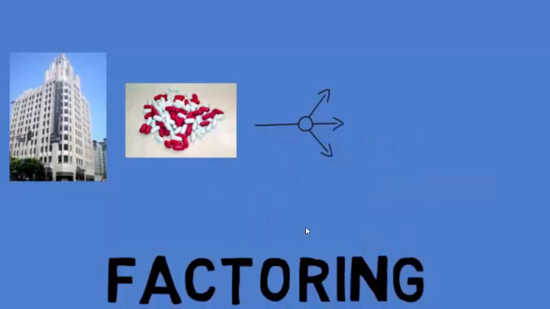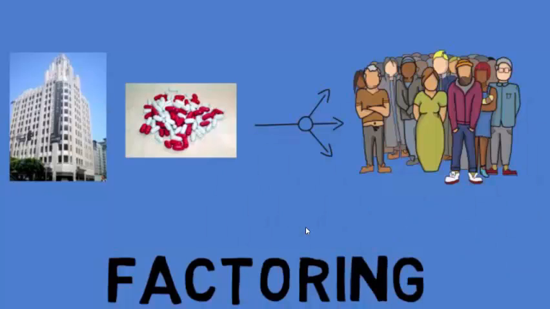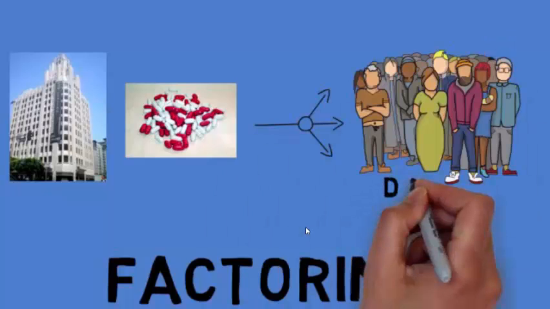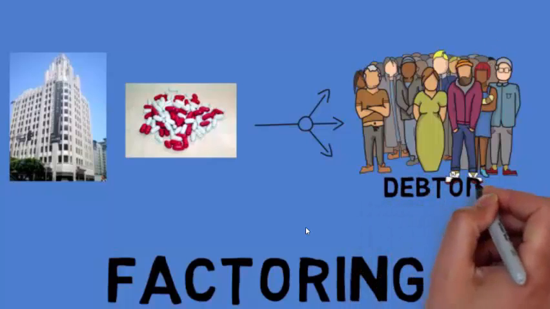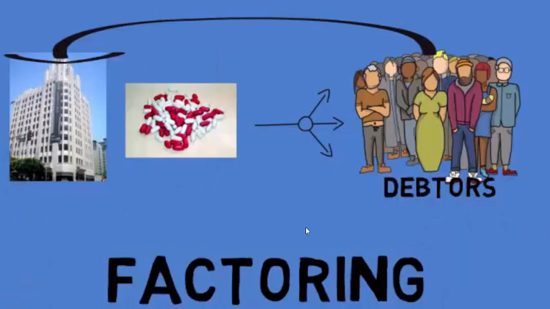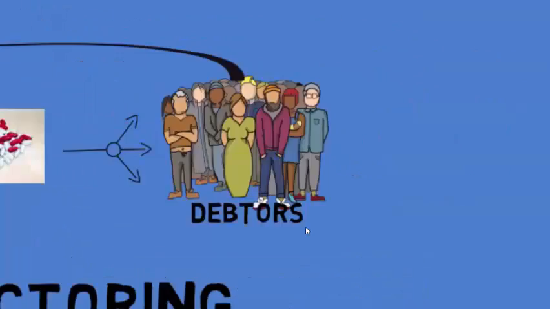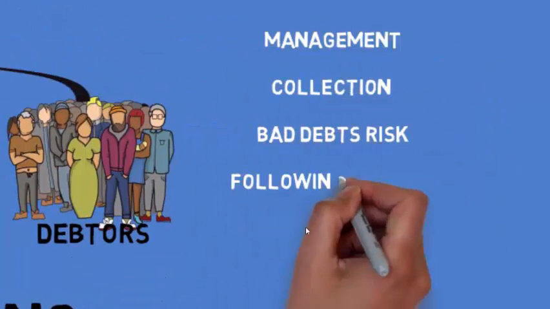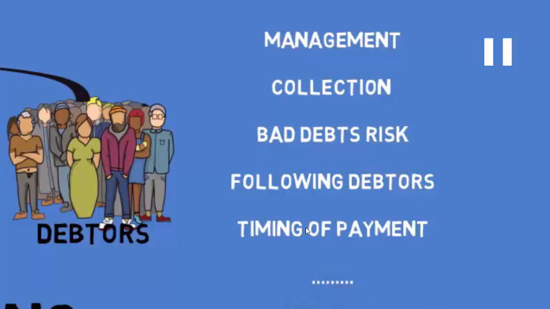So, for example, this company who deals in medicine sold goods to various persons. Those persons to whom goods are sold are known as debtors or accounts receivable. Now, in return for these goods, the money will be received by this company. But is it that easy? There are various problems associated with this.